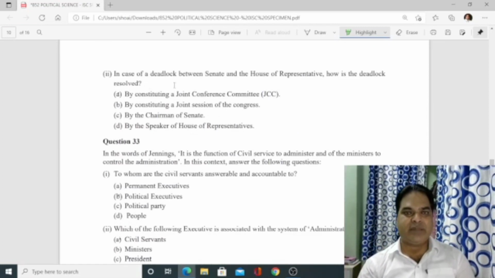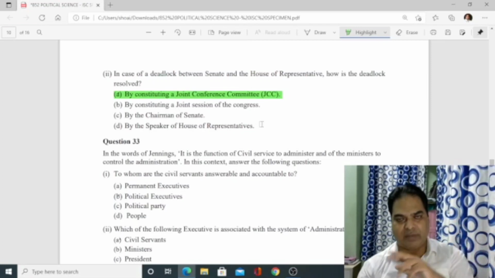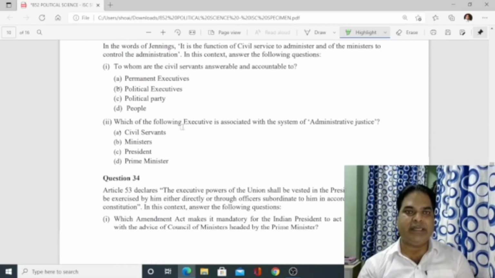In case of deadlock between the Senate and the House of Representatives, how is the deadlock resolved? JCC. So option A is the correct answer. By constituting a joint conference committee of 6 members, 3 members from the Senate and 3 from the House of Representatives.